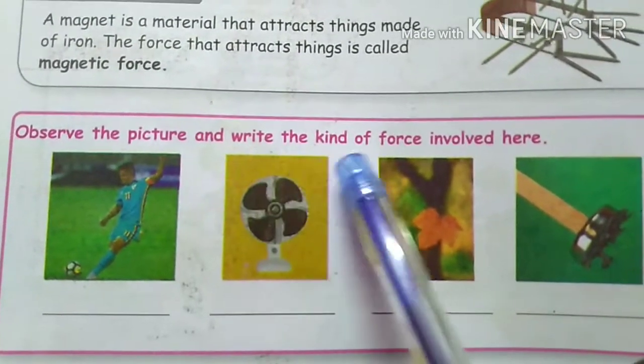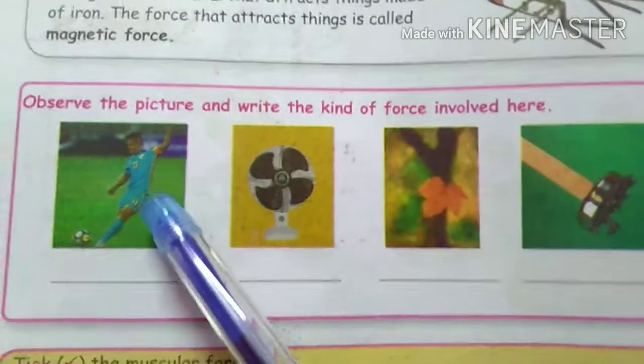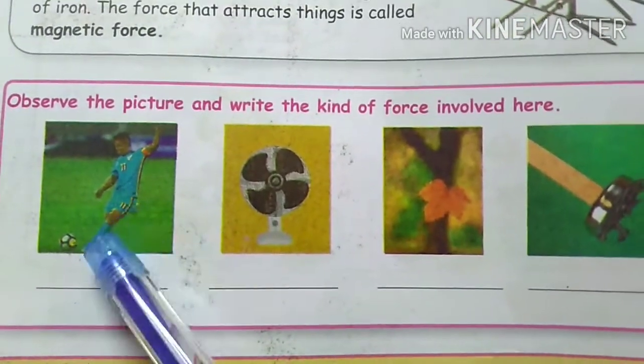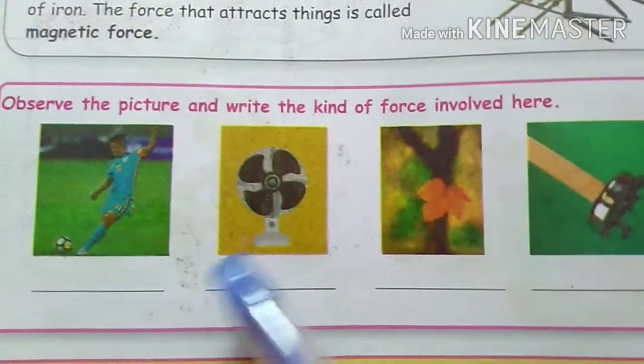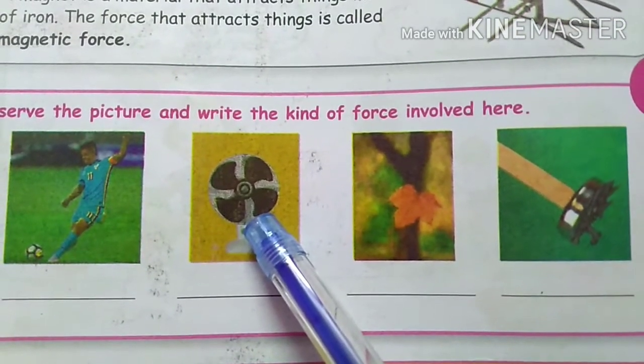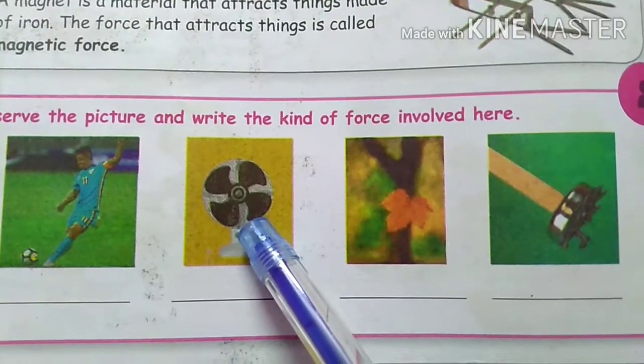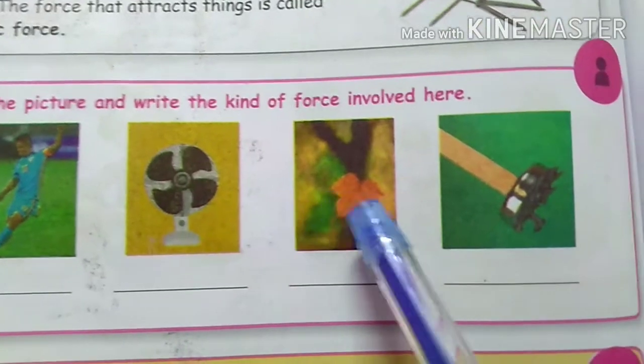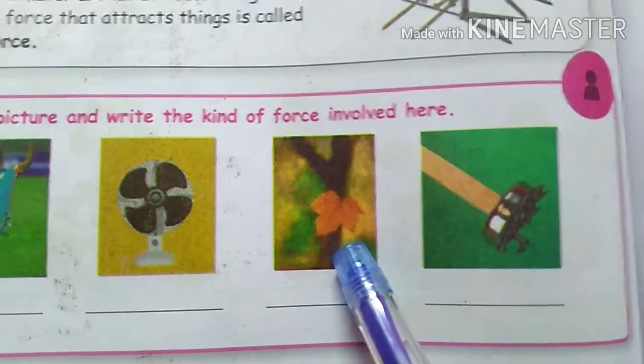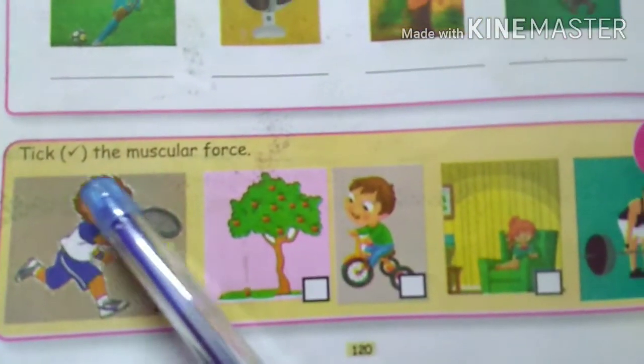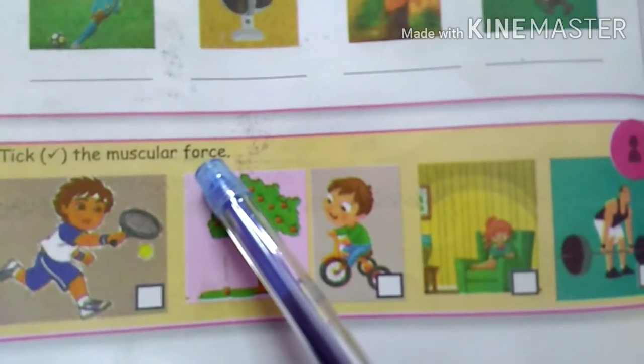Observe the picture and write the kind of force involved here. First one, which force? Muscular force, because he kicked the ball. Next, what is that? Electrical force. Next, gravitational force. Next, magnetic force. Here, tick the muscular force. Muscular force means what? We use our body. See, it's a muscular force. This is a gravitational force. This is a muscular force. This is also a muscular force.